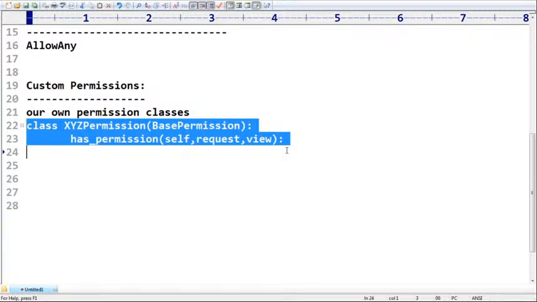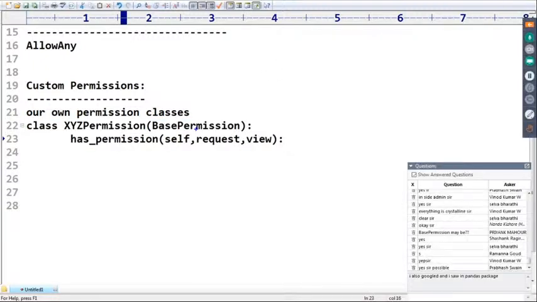Are you able to understand? Is it possible to define our own permission class or not? Yes, we can. Such permission classes are by default considered custom permissions. How can you do that? Here, one class we require to use, that class is BasePermission. Next, one method we require to use, that is the has_permission method.